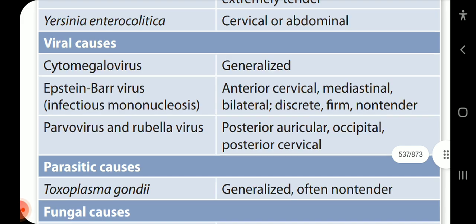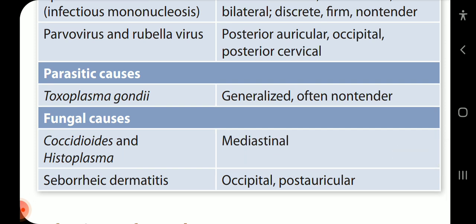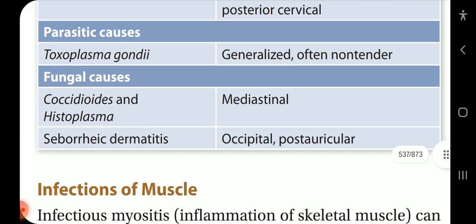Viral causes: cytomegalovirus, generalized. Epstein-Barr virus, infectious mononucleosis: anterior cervical, mediastinal, bilateral, discrete, firm, non-tender. Parvovirus and rubella virus: posterior auricular, occipital, posterior cervical. Parasitic organisms: Toxoplasma gondii, generalized, often non-tender. Fungal causes: Coccidioides and Histoplasma, mediastinal, submandibular, occipital and post-auricular.